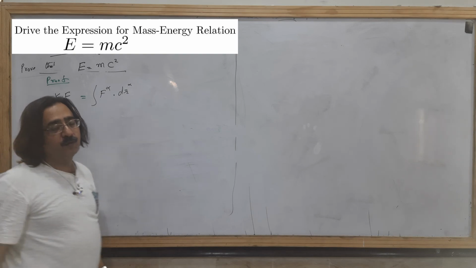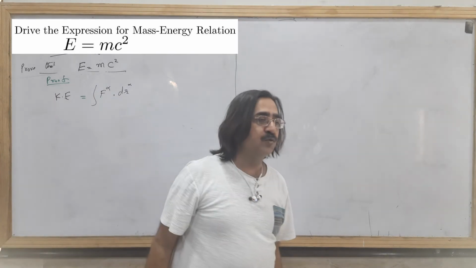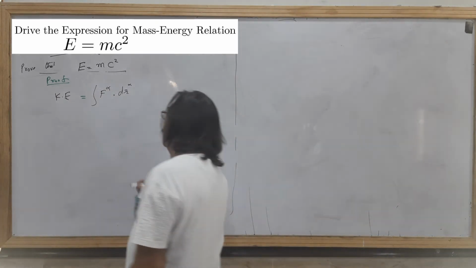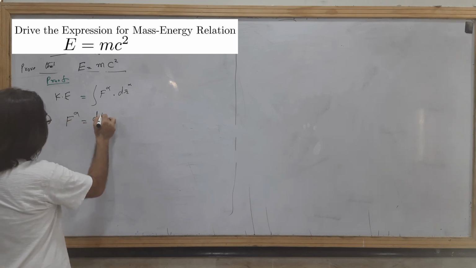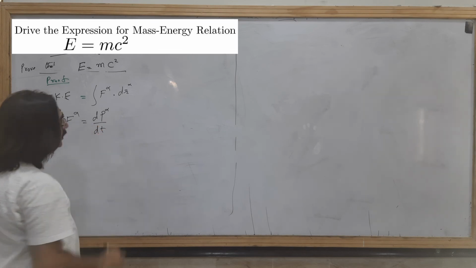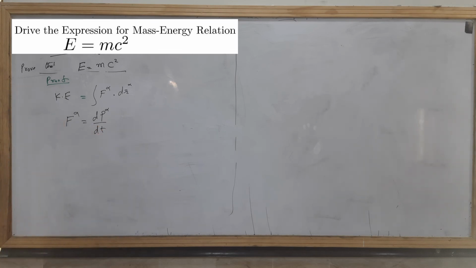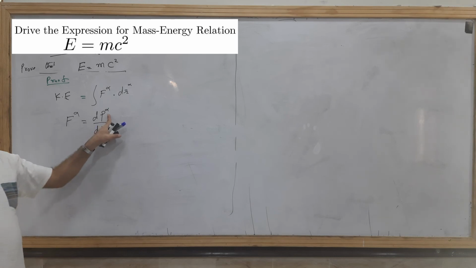According to Newton's second law, the force is equal to the change in momentum: F alpha equals dp alpha over dt, where p is momentum.